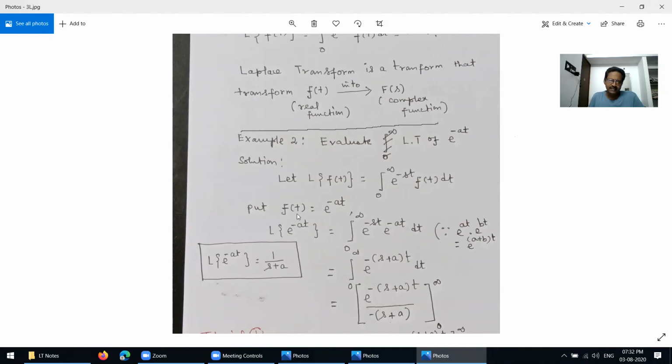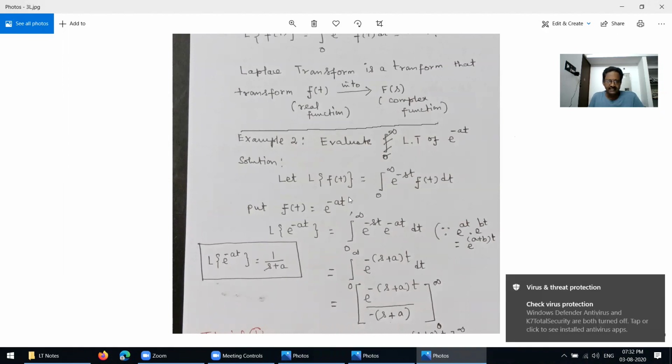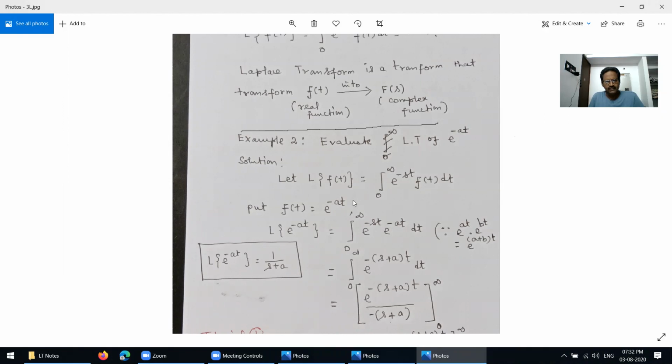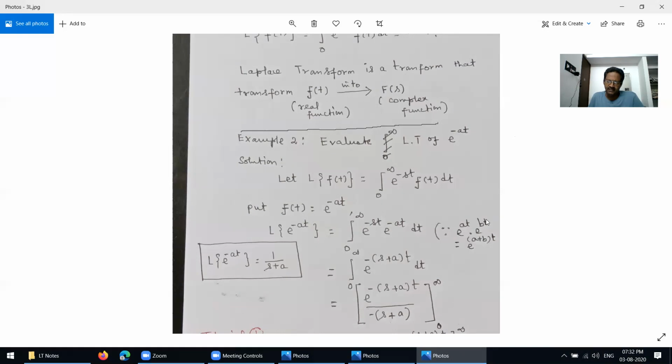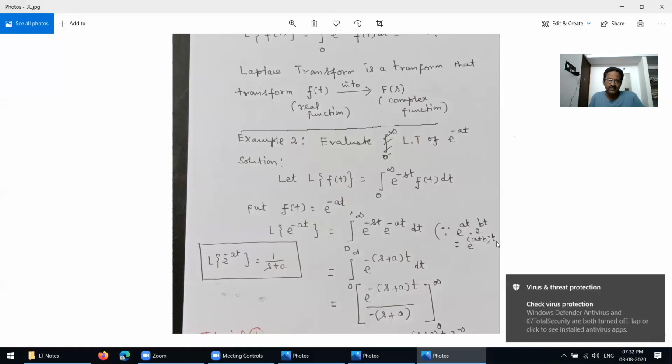Just replace f of t by e to the power minus at. We get the Laplace transform of e^(-at) equal to the integral from 0 to infinity of e^(-st) e^(-at) dt. For this we use the rule e^(at) times e^(bt) equals e^((a+b)t).